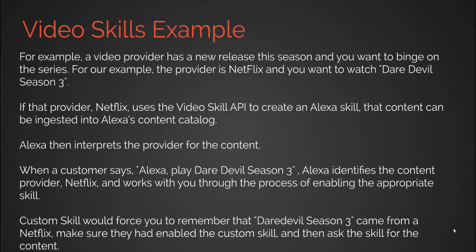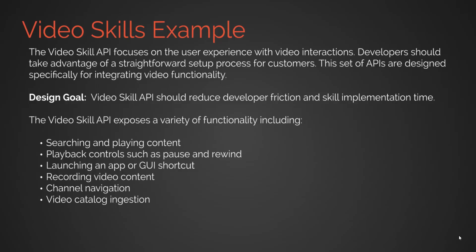Custom skills would force you to remember that Daredevil Season 3 came from a Netflix provider and make sure that they had that skill enabled to even invoke the custom skill and then ask the skill for the content, which is a lot to remember for your user. With that said, the emphasis and focus of the video skill is to make the interaction a better user experience and to make things easier to use in general. So developers should take advantage of a straightforward setup process for customers in this scenario by leveraging the video skill API.